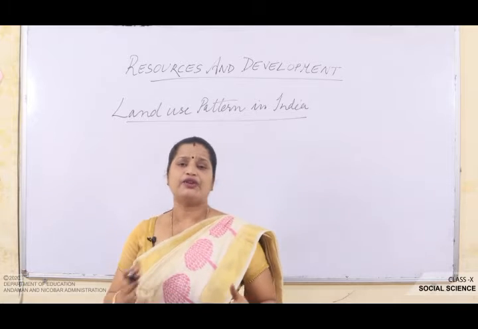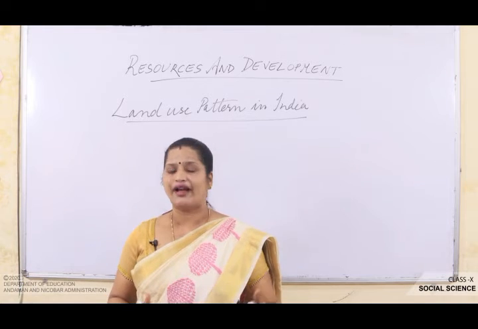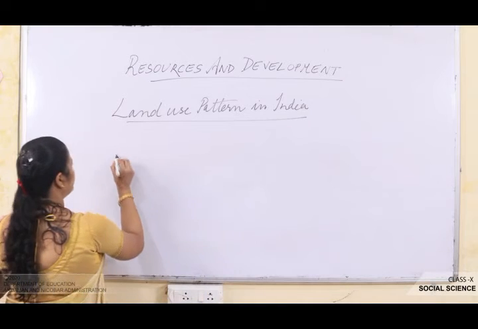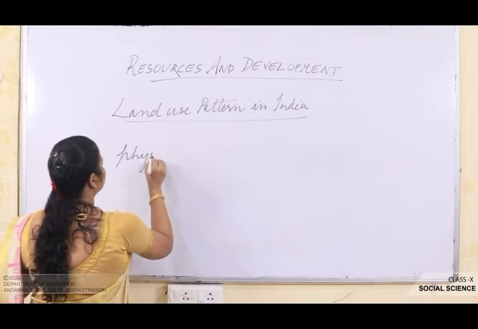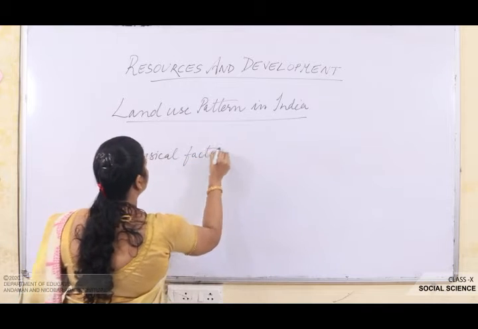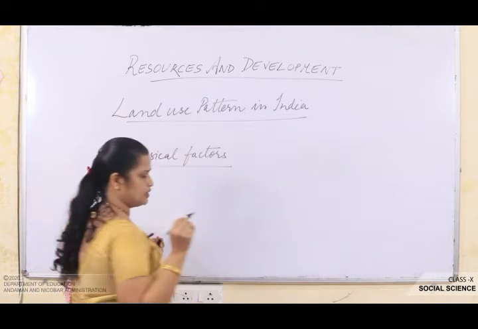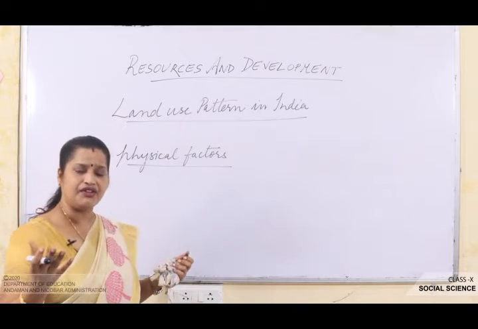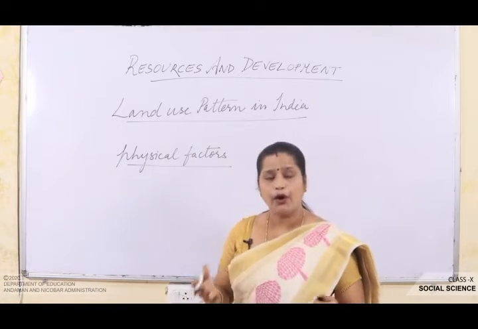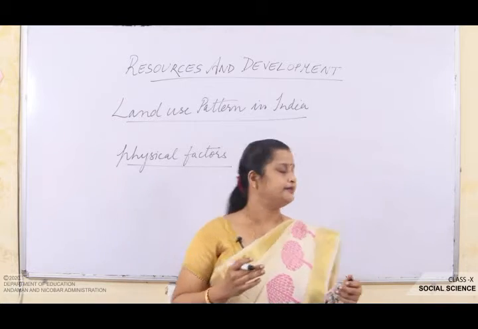The use of land is determined by 2 factors. One is the physical factor, another is the human factor. When I say physical factors, what do you mean by physical factors? Here the physical factors mean the topography, climate.